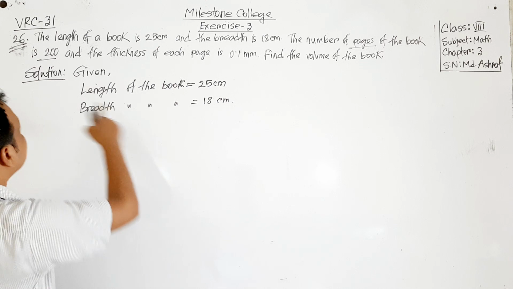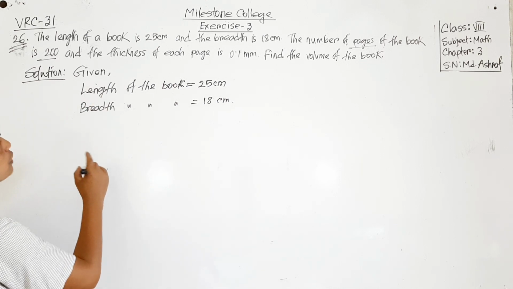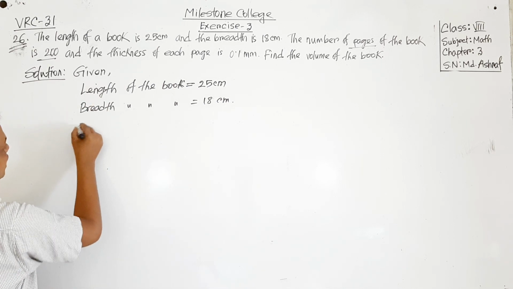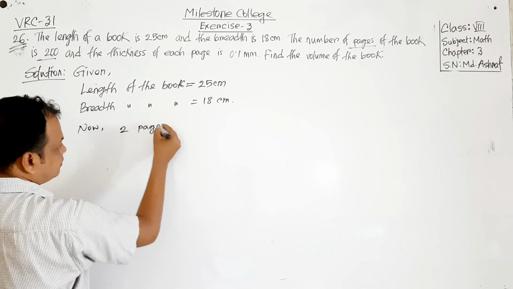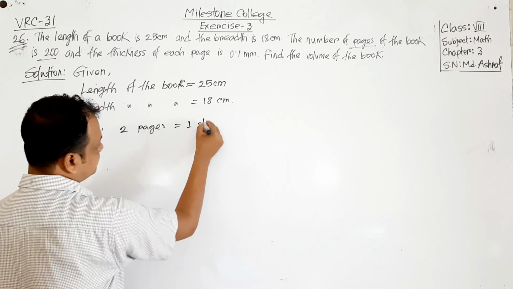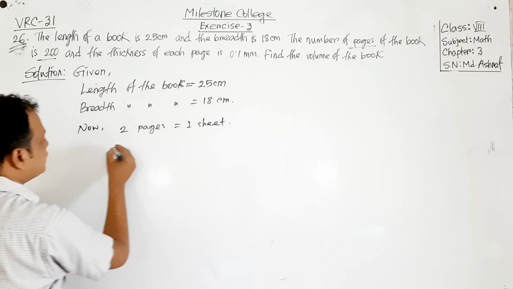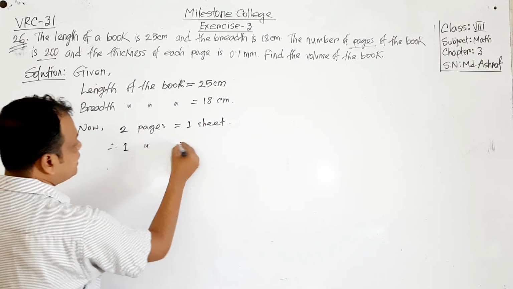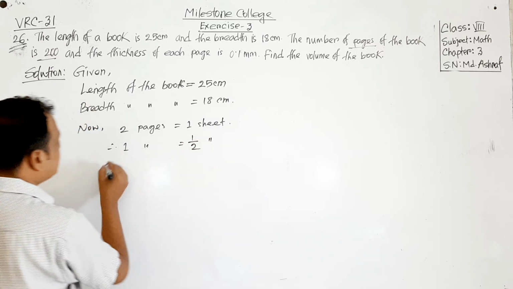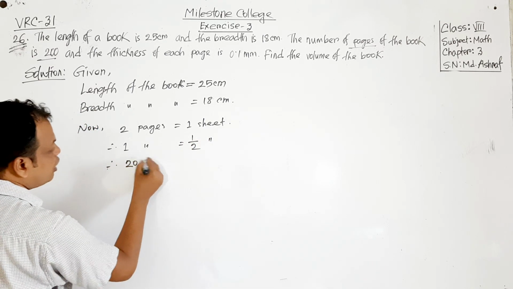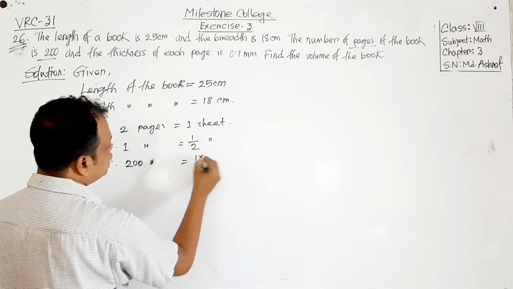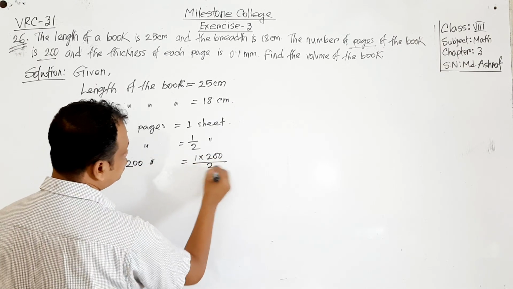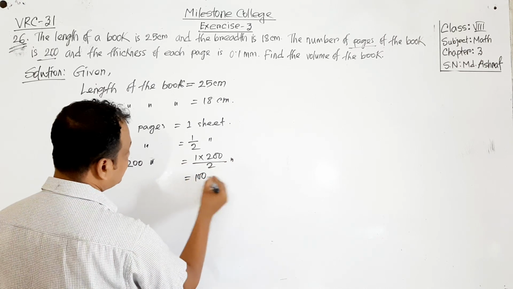Okay, so here 200 pages are given. So here now we can write 2 pages equals 1 sheet. Therefore 1 page will be 1 by 2 sheet. For 200 pages, how many sheets will we get? 1 into 200 divided by 2 sheets, that means 100 sheets.